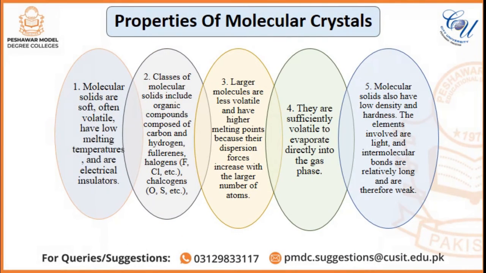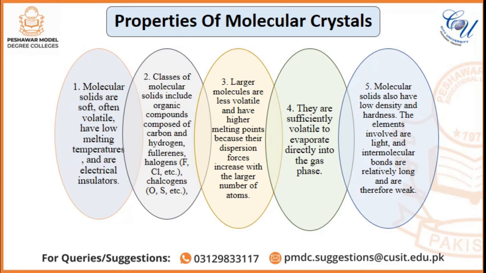Some properties of molecular crystals. Molecular solids are soft, often volatile, have low melting temperatures, and are electrical insulators. Classes of molecular solids include organic compounds composed of carbon and hydrogen, fluorine and the halogens, and chalcogens, O and S molecules.